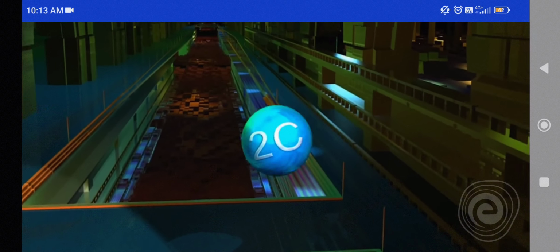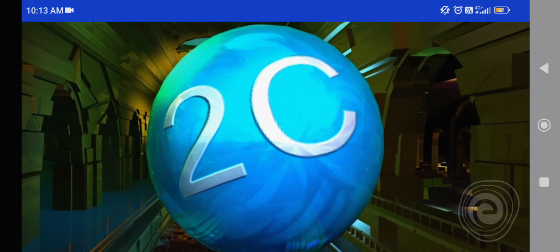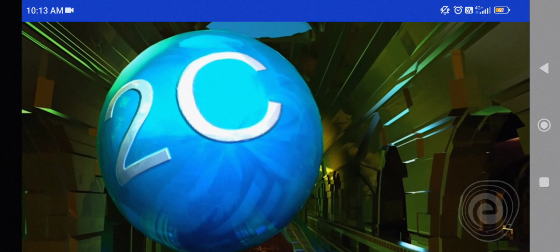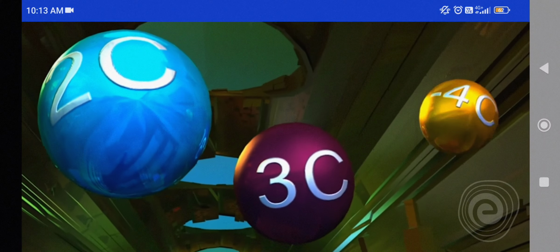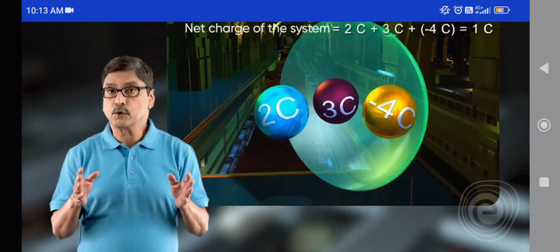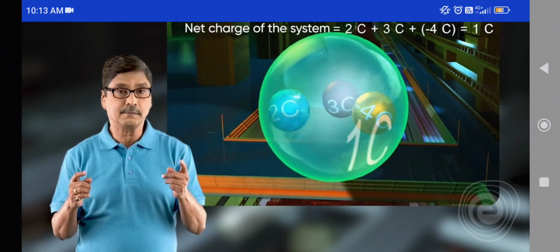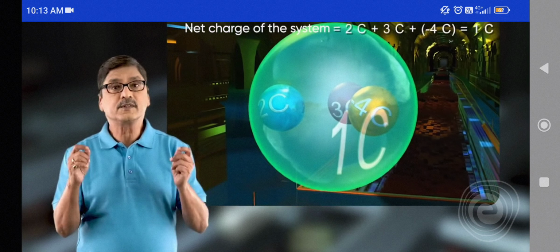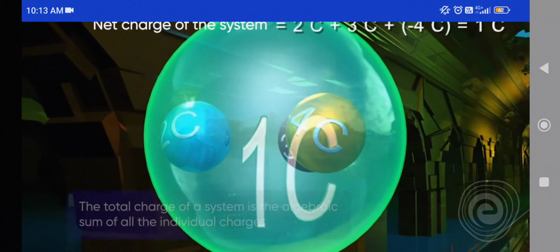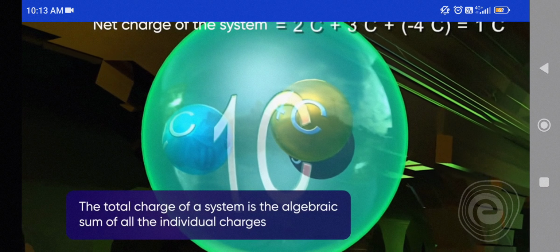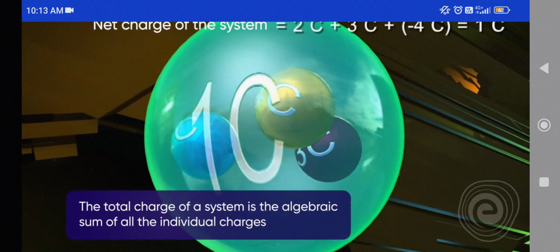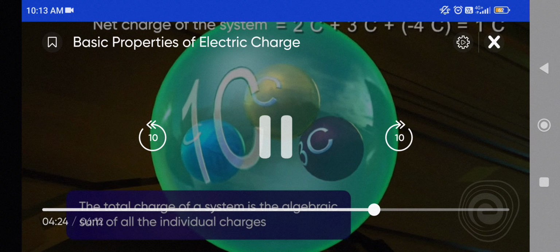Consider a system containing charges 2 coulomb, 3 coulomb, and -4 coulomb. The total or net charge of the system is 2 coulomb plus 3 coulomb minus 4 coulomb, which is equal to 1 coulomb. The total charge of a system is the algebraic sum of all the individual charges.